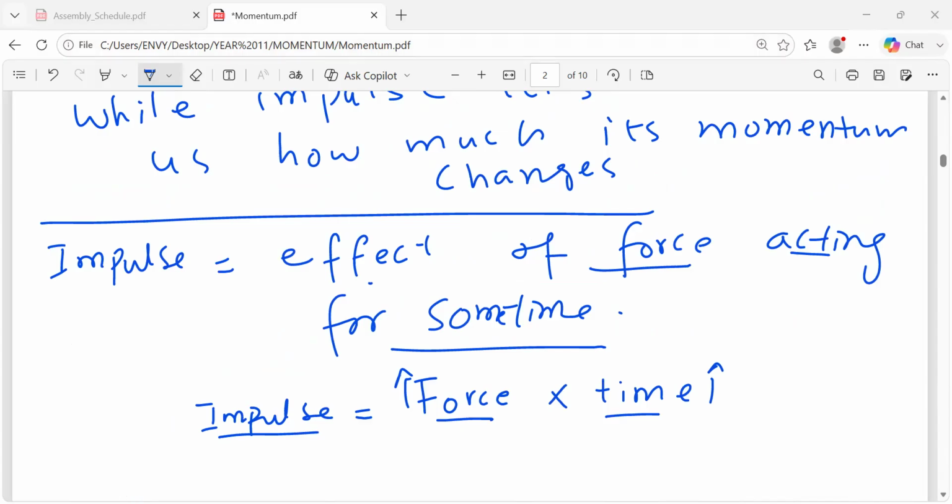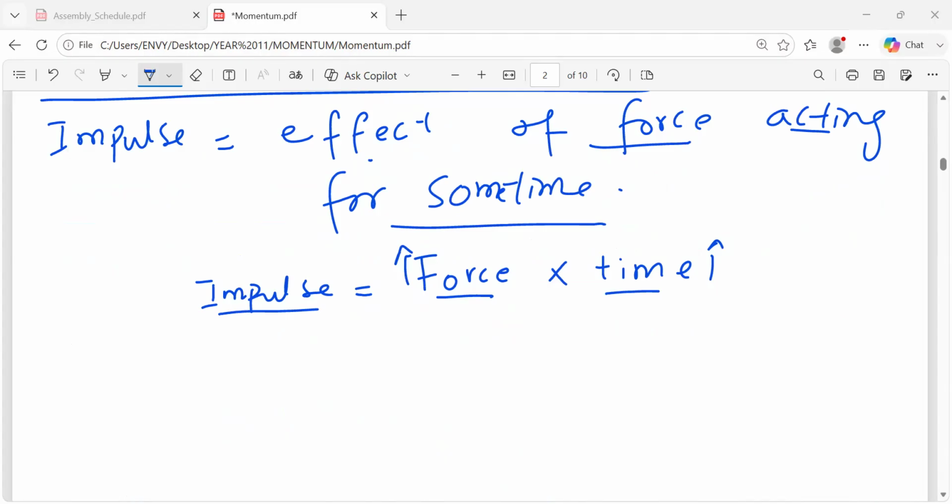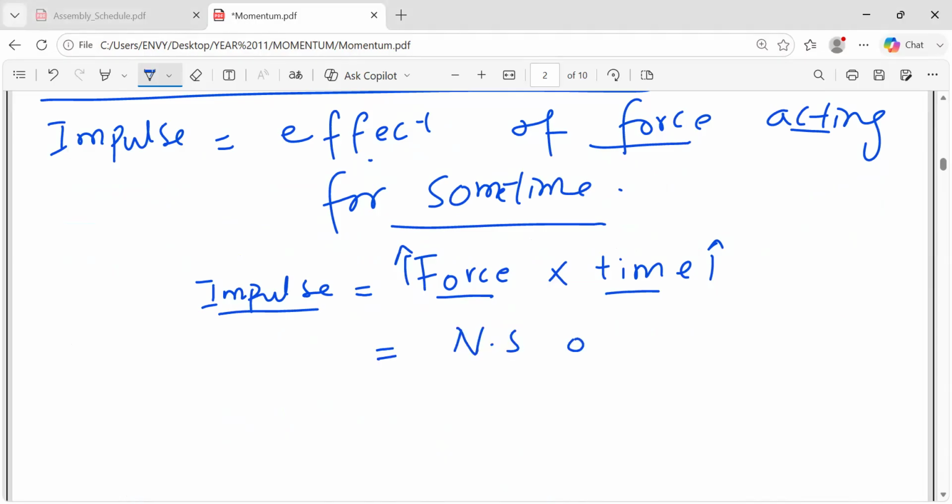So this is done. This is impulse individually that we did, and its unit is Newton second, and its unit can also be the same as momentum. So both are units of impulse, and you simply take the force times the time, and you get the impulse, right?